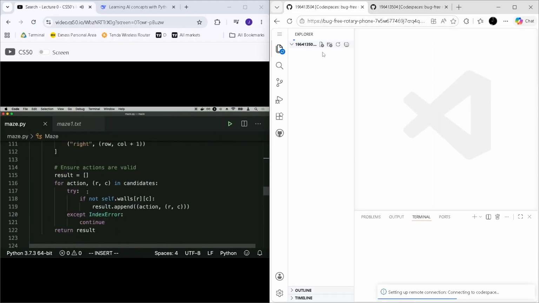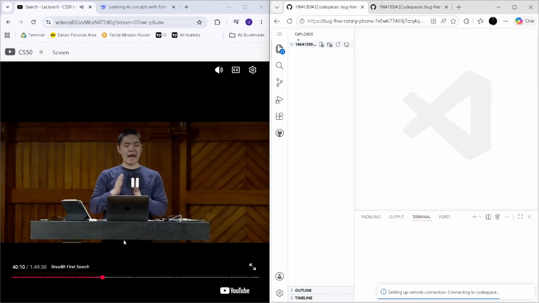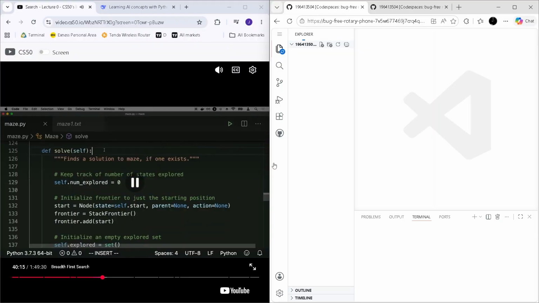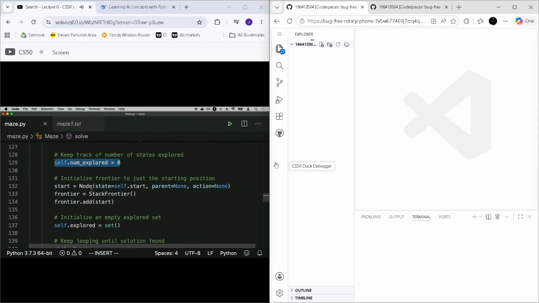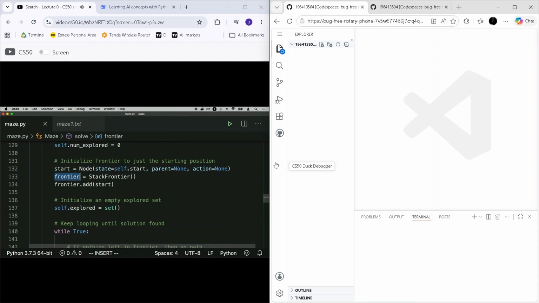The more interesting part is this solve function here, where the solve function is going to figure out how to actually get from point A to point B. And here we see an implementation of the exact same idea we saw from a moment ago. We're going to keep track of how many states we've explored, so we can report that data later. But I start with a node that represents just the start state. And I start with a frontier that in this case is a stack frontier.